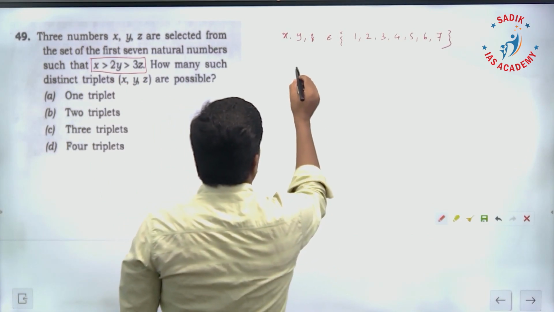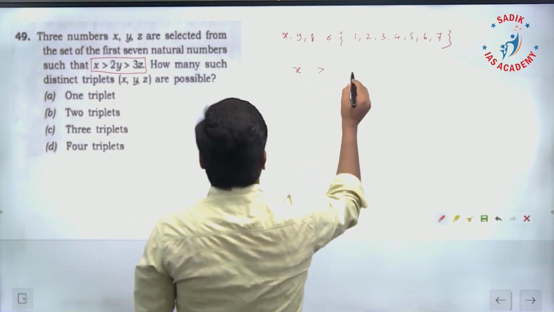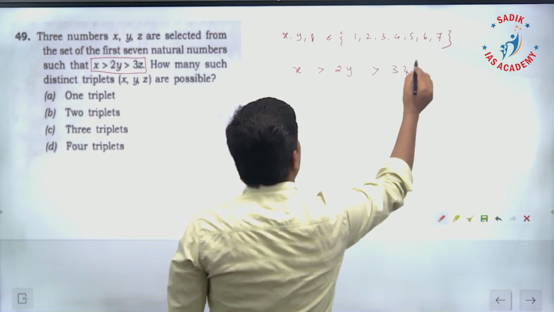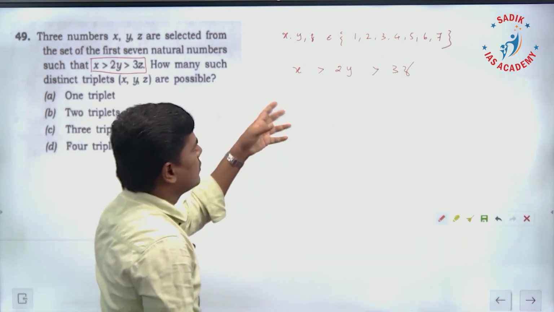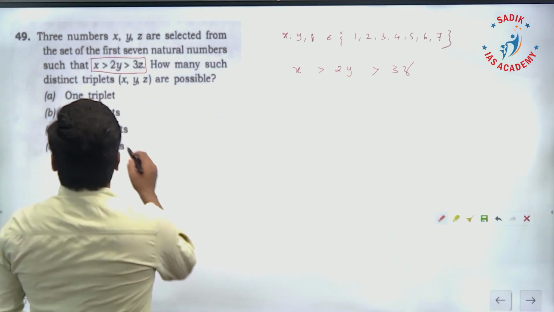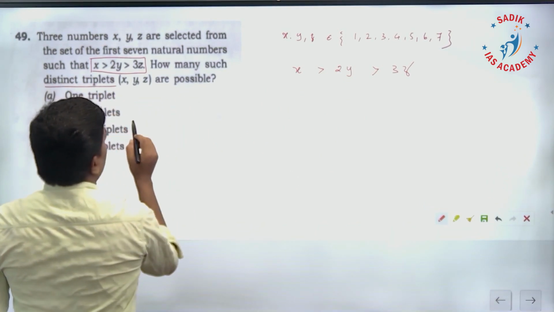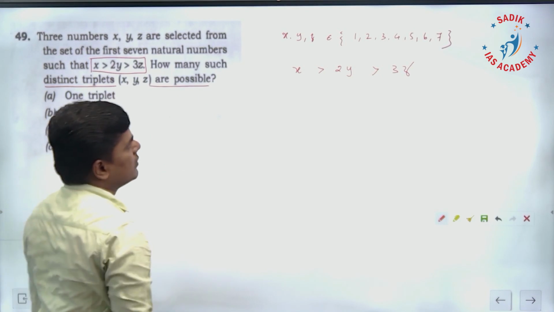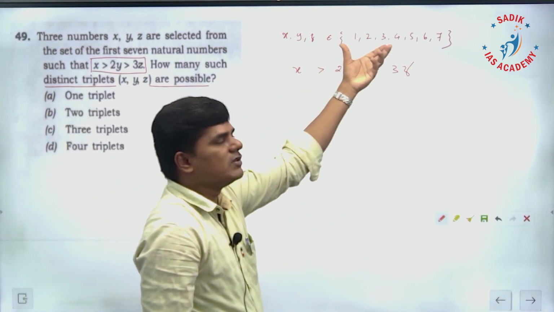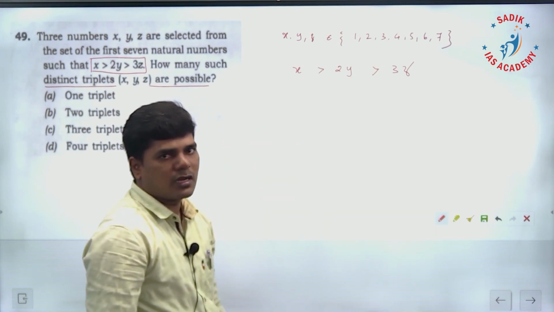What is that condition? x greater than 2y, y greater than 3z. Whatever x, y, z you are choosing from these numbers, it is satisfying this condition. That's the meaning. How many such distinct triplets x, y, z are possible? How many such x, y, z you can choose from here which is satisfying this condition? That's what they are asking.